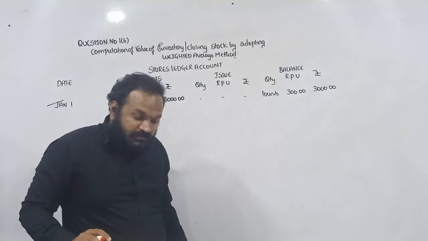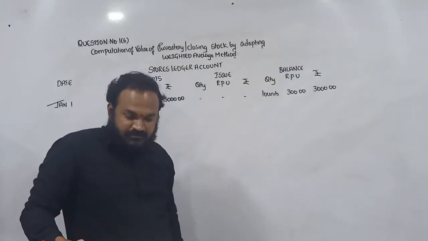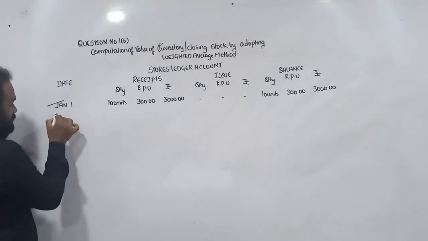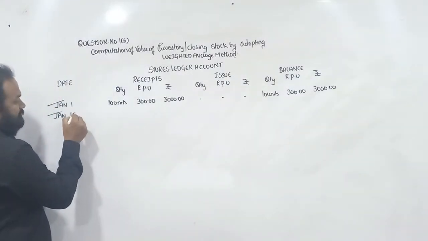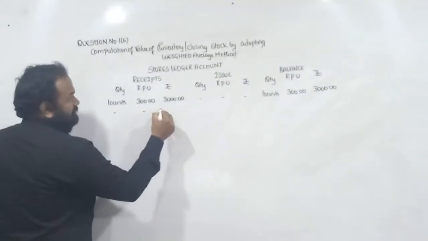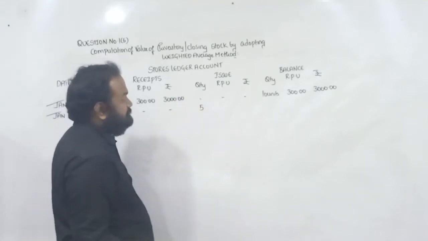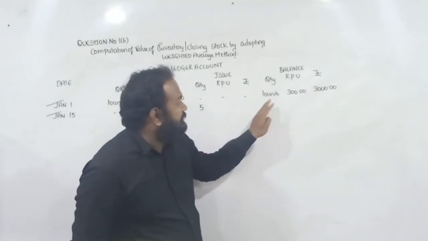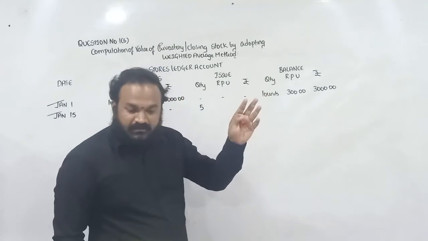Next, on Jan 15th, I think we'll issue for consumption 5 units, boys and girls. Jan 15th. How many units are issued for consumption? Right, here 5 units are issued for consumption. What is the rate per unit? Value divided by quantity. 3000 divided by 10.